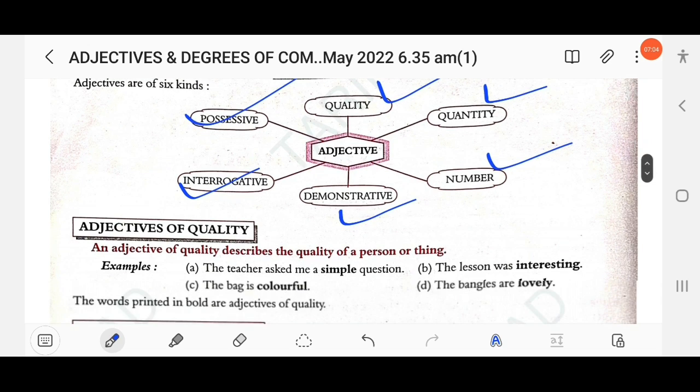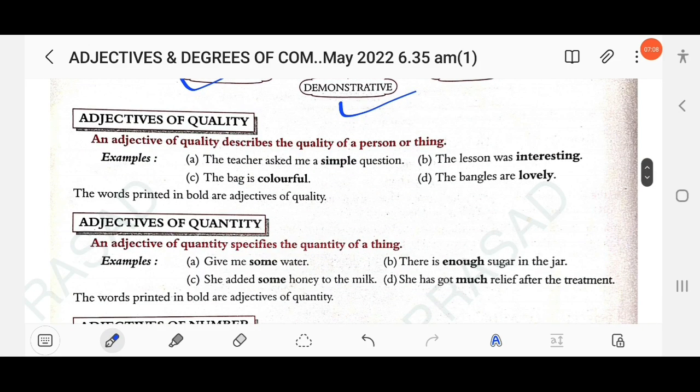So here we will discuss adjectives of quality. An adjective of quality describes the quality of a person or thing. So here: the teacher asked me a simple question. If you want to know the adjective of quality, then you can ask the question what kind. The teacher asked me a simple question. So here simple is an adjective of quality.